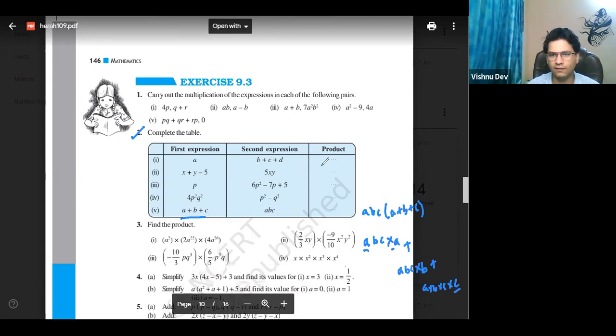So it will be what? In this case, A and A will be A square. A square BC. And plus, now in this term, B square. So it is A B square C, right? Plus in this, C and C. ABC square. So this is the answer. ठीक है? Got it, Nabil? Bindu, you checked your answer. Everyone checked your answers. ठीक है?